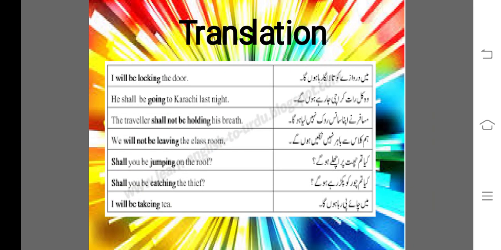This is also some translation, as I already explained to you with the Urdu and English sentences. You can see Urdu sentences over here. मैं दरवाजे को ताला लगा रहा हूँगा. I will be locking the door. वो कल रात कराची जा रहे होंगे. They will be or they shall be going to Karachi next night or the coming night or tomorrow night.